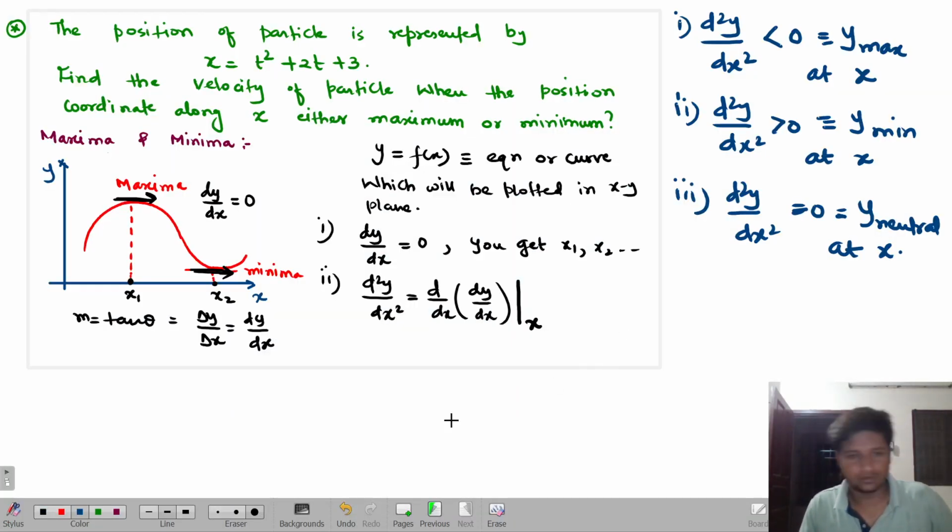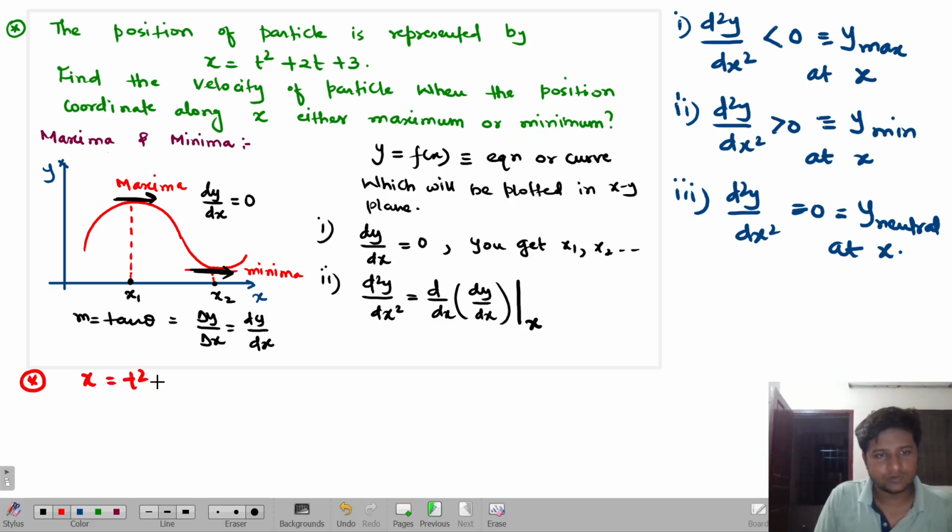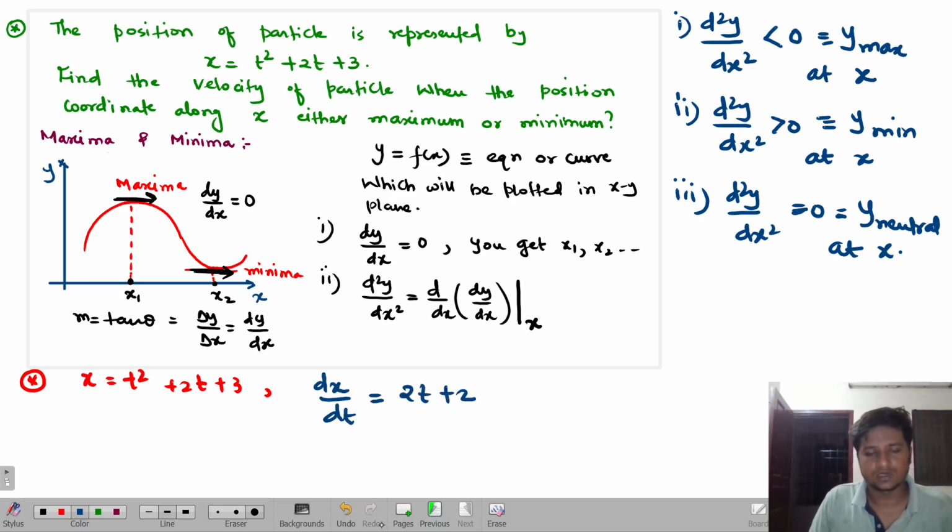Okay. So look over here. Let's see, what equation do we have? x is equal to t square plus 2t plus 3. So what do we find first? First we need to find dx by dt, because x is dependent on time, isn't it? When you calculate, how much are you going to get? 2t plus 2. Then you will put it equal to 0. So t is equal to what did you get? t is equal to -1, right?